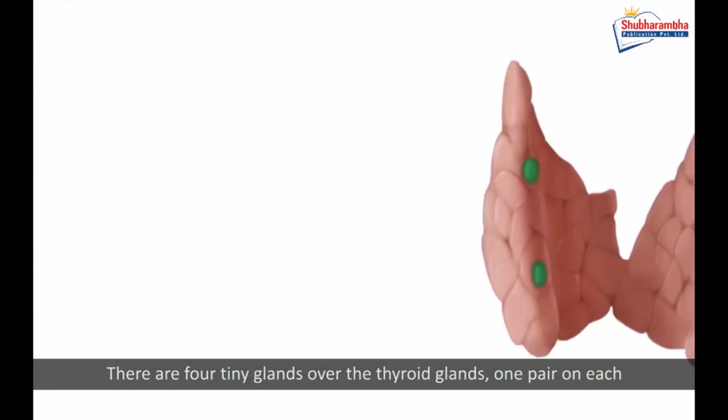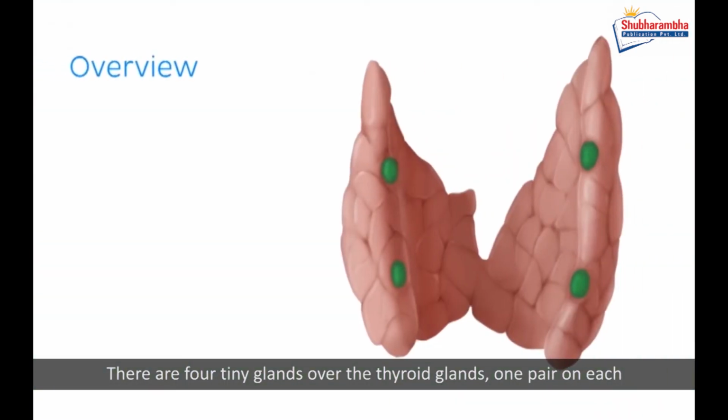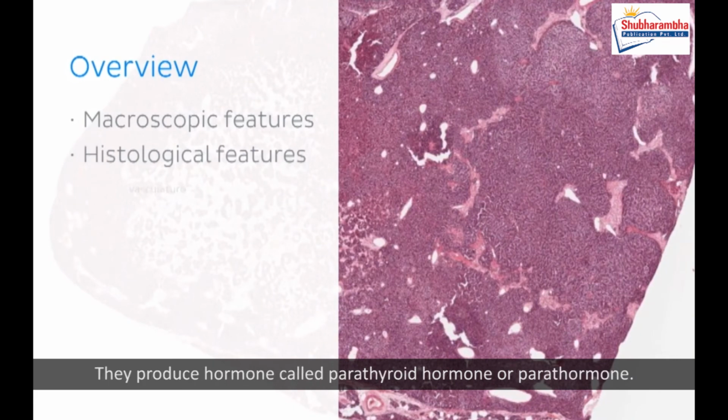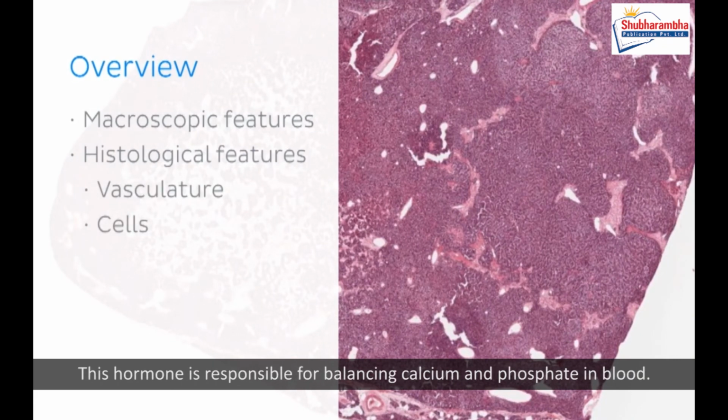Parathyroid glands. There are 4 tiny glands over the thyroid glands, one pair on each of the thyroid glands. They are called parathyroid glands. They are the smallest of the endocrine glands. They produce a hormone called parathyroid hormone or parathormone. This hormone is responsible for balancing calcium and phosphate in blood.